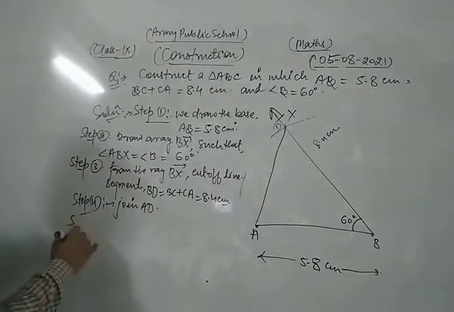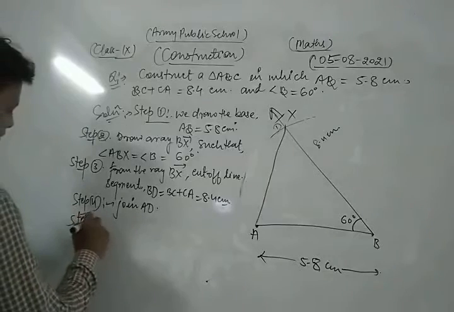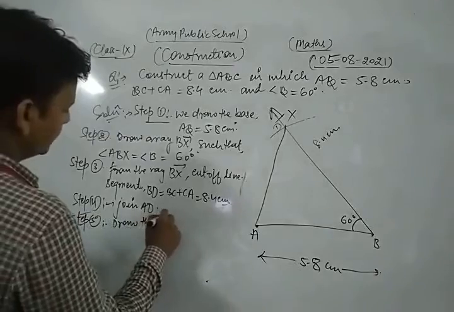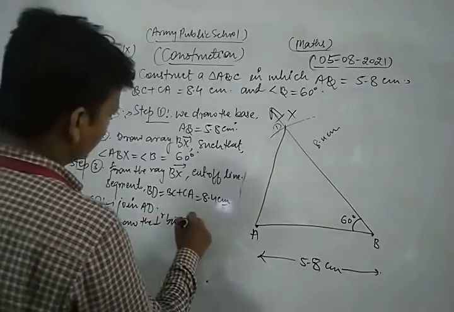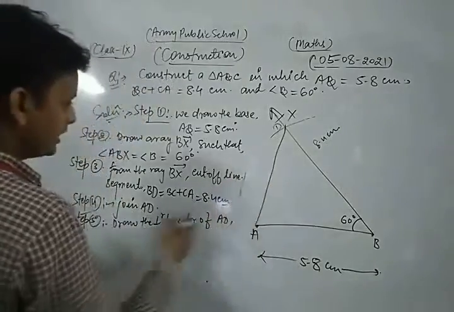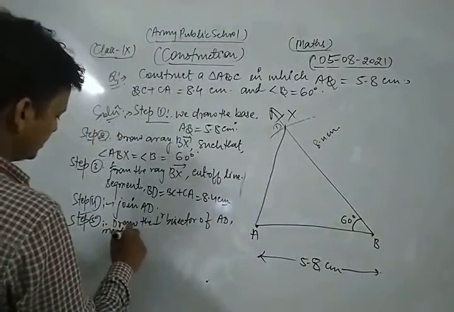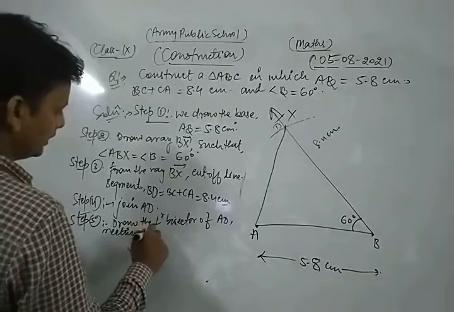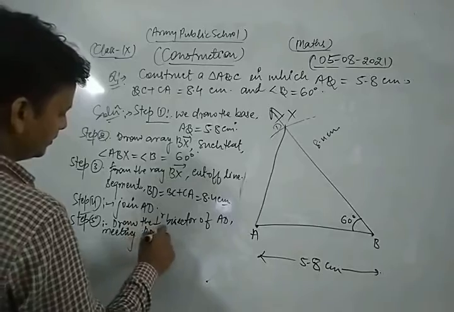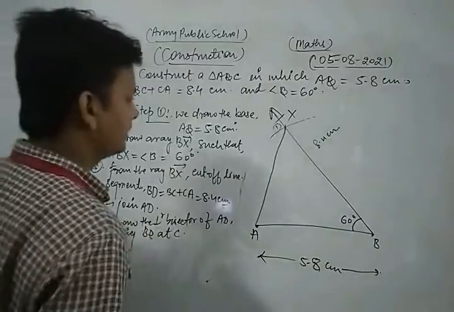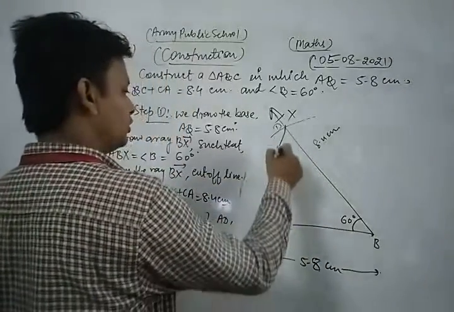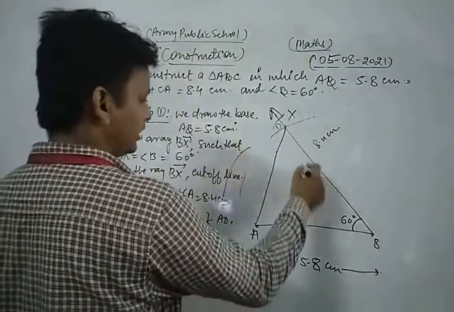Now, in step 5, draw the perpendicular bisector of AD meeting BD at C. Look, so you know that first of all we take A as center and distance equal to more than half of AD, we cut an arc in this way.